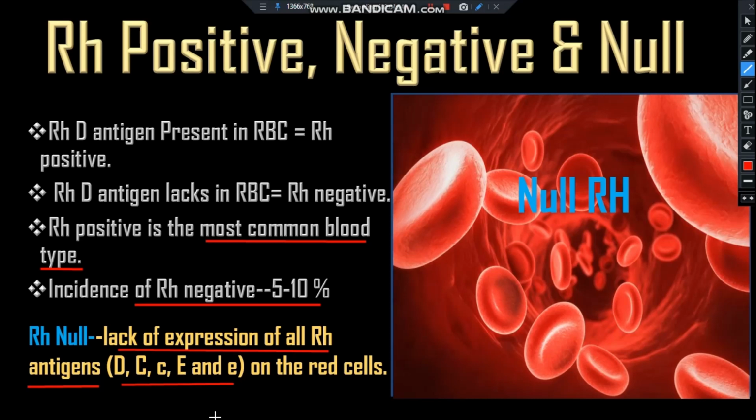Why is Rh null blood so precious? Besides making someone feel really special and valuable, as it lacks all 50 possible antigens in the Rh system, this not only makes it rare, but it also means that it can be accepted by anyone with a rare blood type within the Rh system.